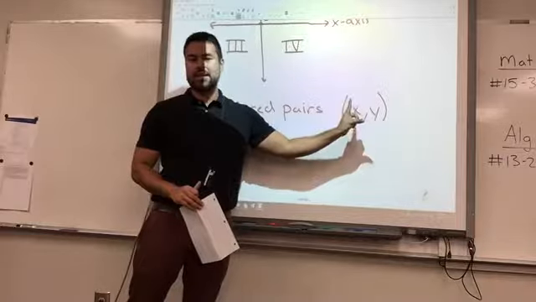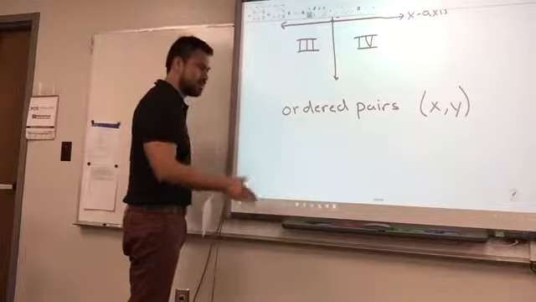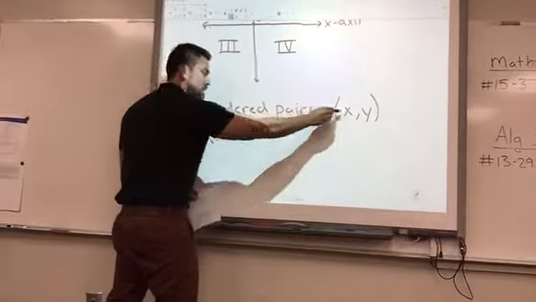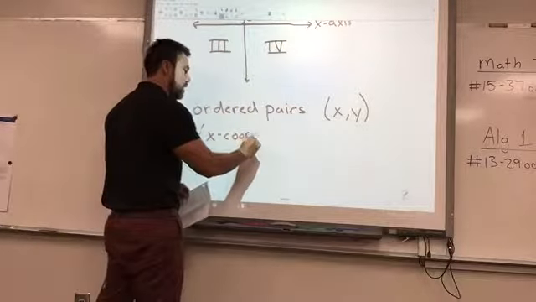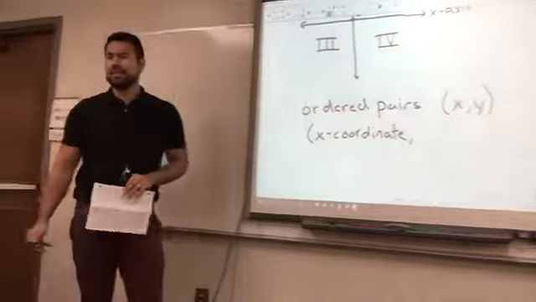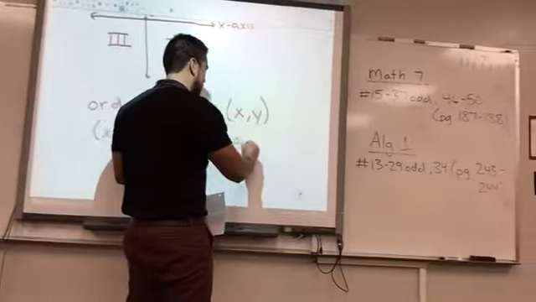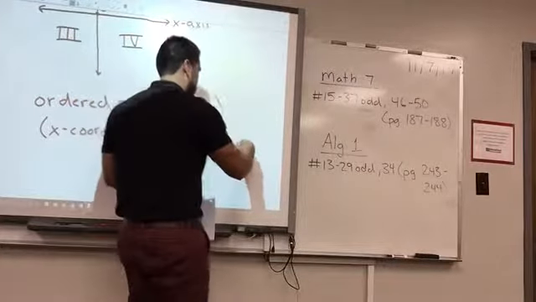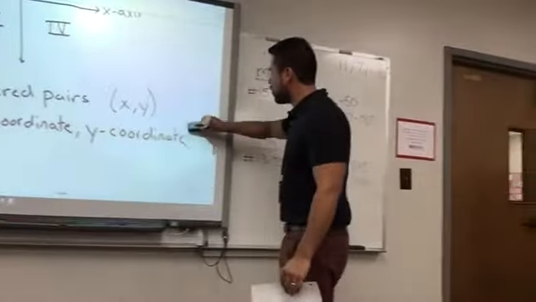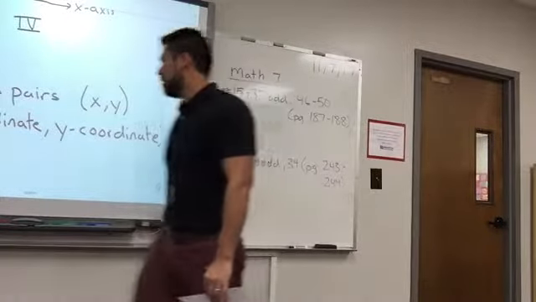Don't use y, x, and you can take all these concepts and take them literally. Mr. A said the first one's x, the second is y, so stick with that. You don't have to change it. So just to help you out, the first number is x. That is the x coordinate. So if you see x coordinate, you know what that means. It's the number that corresponds to the x-axis. The second number is the y coordinate, and that number corresponds to the y-axis.